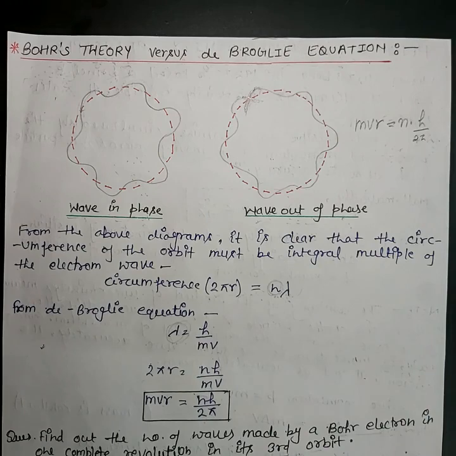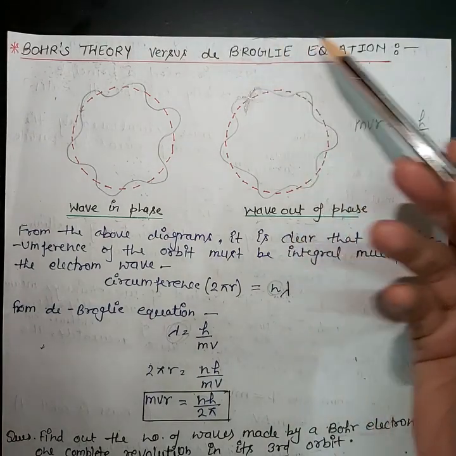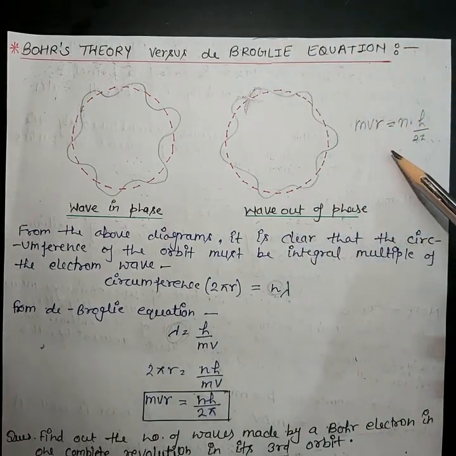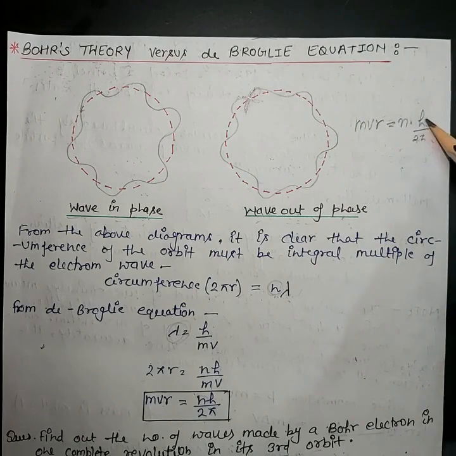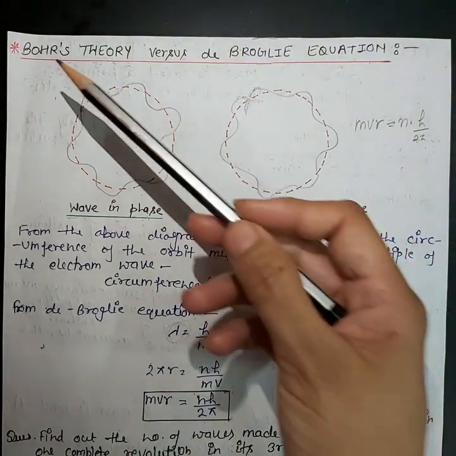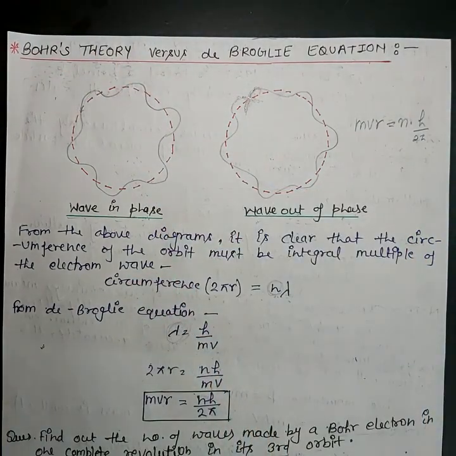So what are we going to do in today's video? We'll discuss how the de Broglie equation verified this expression mvr equals nh upon 2 pi, or we can say how the scientist de Broglie explained the third postulate of Bohr theory. So this is the aim of today's video. So let's discuss.